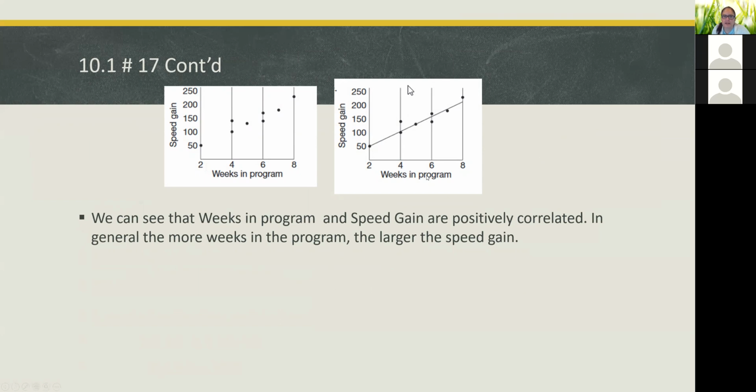And we can see that the number of weeks that someone's been in the program is positively correlated with their speed gain. And that just means that the more weeks someone's been in the program, the more speed they've gained. And again, we can see because the line is an increasing line, it goes up from left to right.